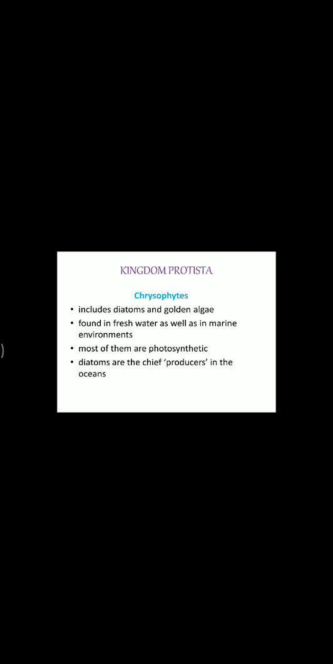Most of them are photosynthetic. Diatoms are the chief producers in the ocean. Then kingdom Protista, dinoflagellates, marine and photosynthetic, appear yellow, green, brown, blue or red depending on the main pigments present in their cells. Most of them have two flagella, one lies longitudinally and the other transversely in a furrow between the wall plates.